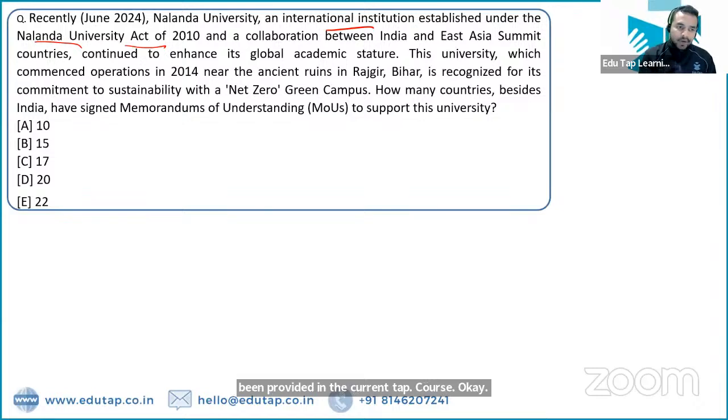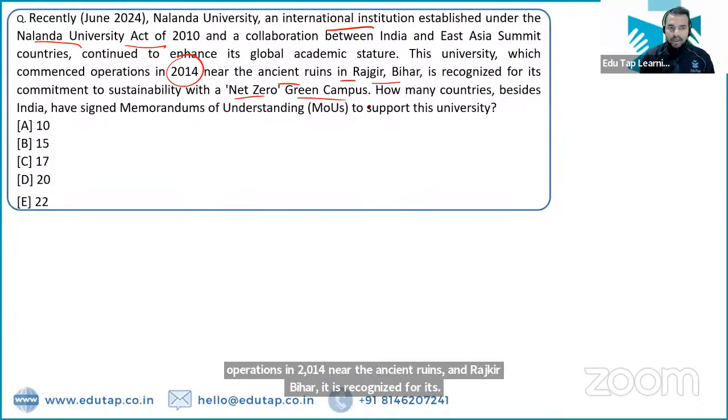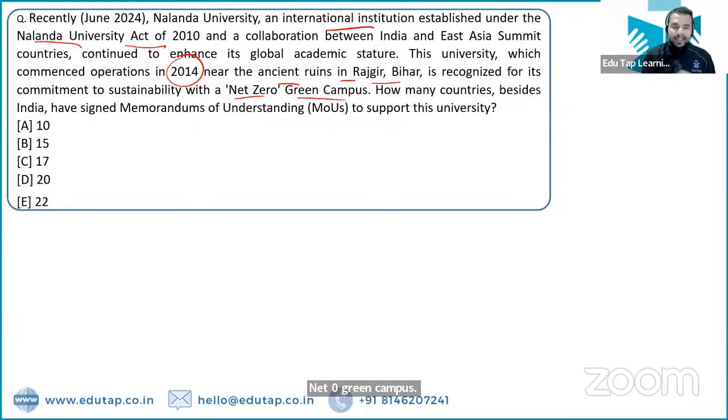Nalanda University, which commenced operations in 2014 near the ancient ruins in Rajgir, Bihar, is recognized for its net zero green campus. So how many countries besides India have signed an MOU to support this university?